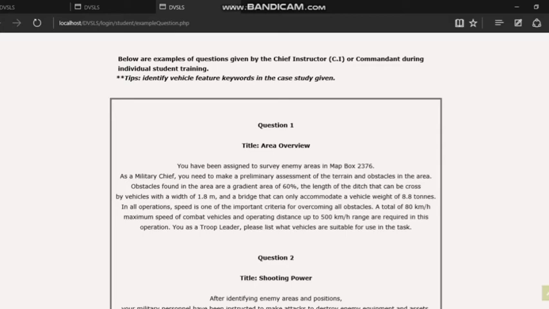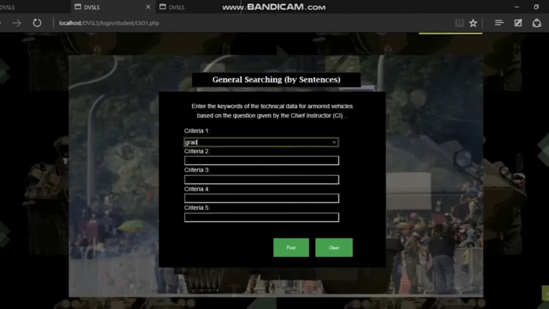Okay, question 1, title: area overview. You have been assigned to survey and enumerate areas in map box 2376. As a military chief, you need to make a preliminary assessment of the terrain and obstacles in the area. Obstacle found in the area is a gradient area of 60%. Okay, this is the first keyword that the students found. Gradient area of 60%, so they can just enter gradient 60%, or they can enter only 60%, but I just show you the full one.